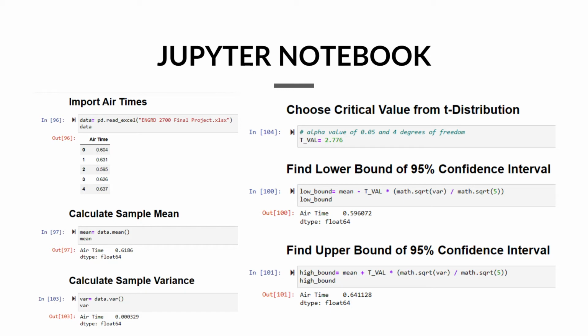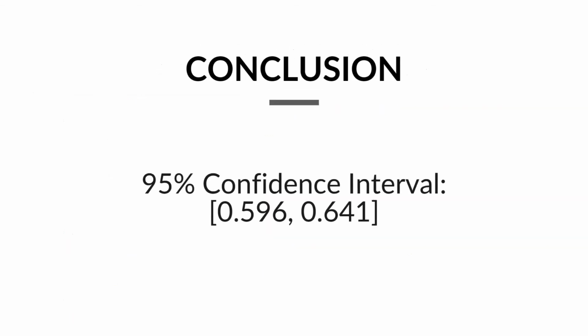Next, we had to choose our critical value. We're using the t-distribution because we only had 5 trials, and since we want a 95% confidence interval, we used an alpha value of 0.05 with 4 degrees of freedom. Finally, we plug everything into the interval formula to generate the bounds of our confidence interval. We end up with a final confidence interval of 0.596 to 0.641.